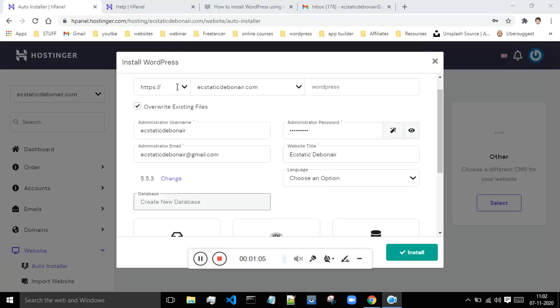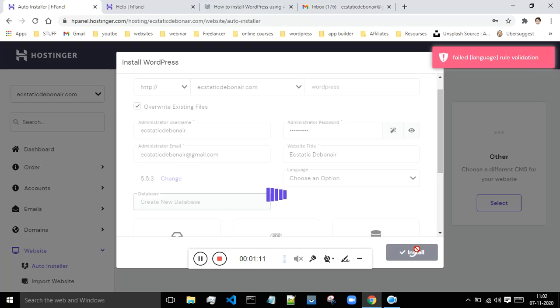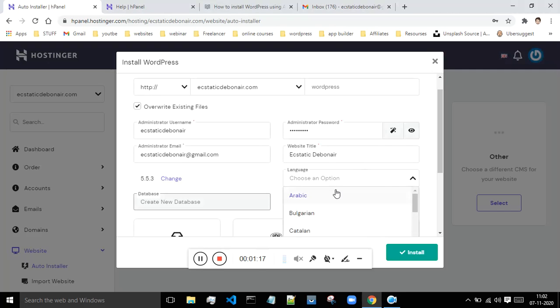Okay, it's showing an error. I think it is because of this HTTP. Click on install. Okay, currently I'm getting this error over here. We have to select the language, click on install.